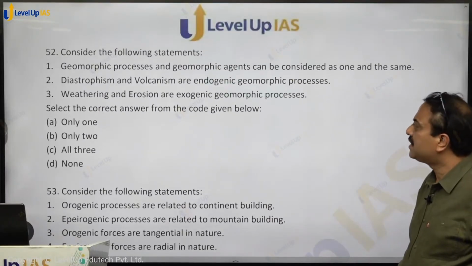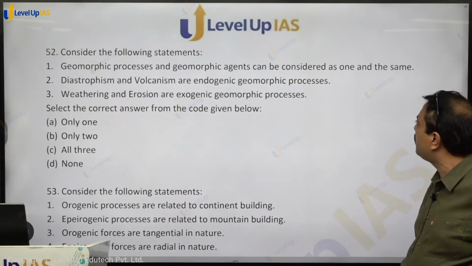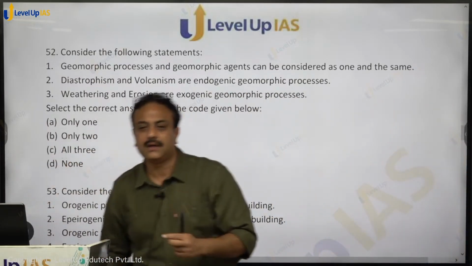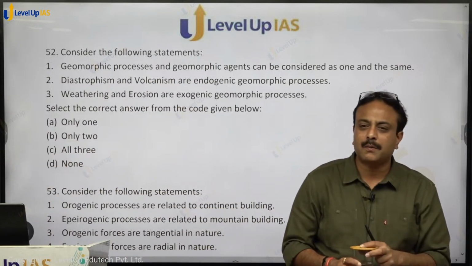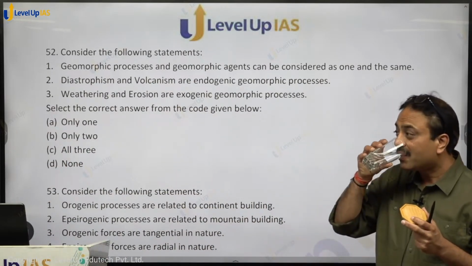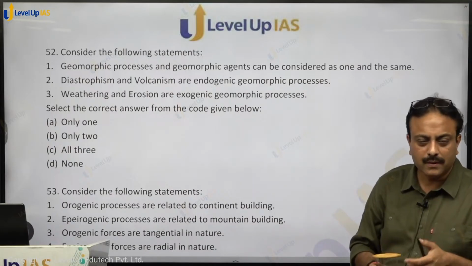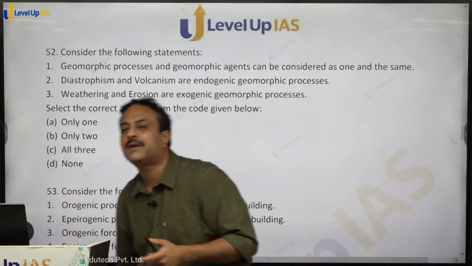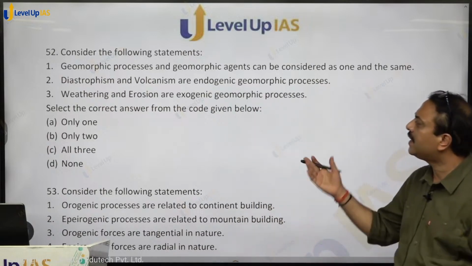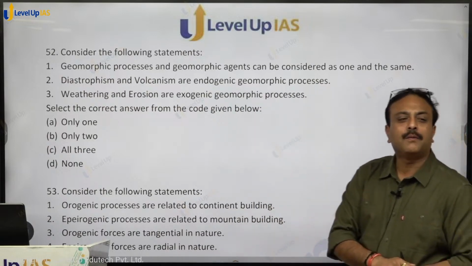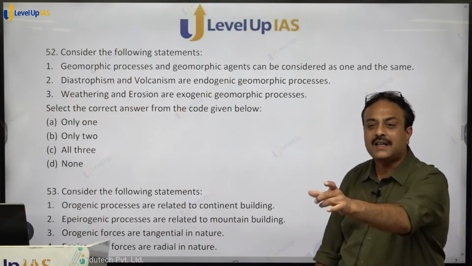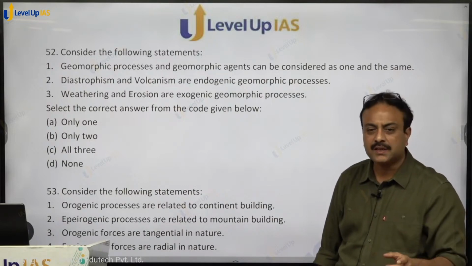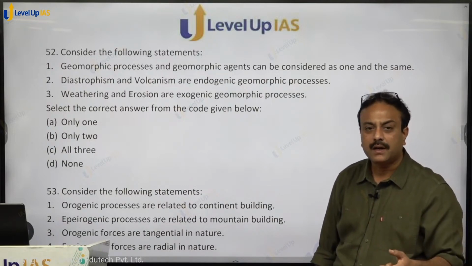Consider the following statements. Geomorphic processes and geomorphic agents can be considered as one and the same. Geomorphic process और geomorphic agent same हो सकता है? Yes or no? Geomorphic processes and geomorphic agents are one and the same, correct or wrong? 100% correct. Geomorphic processes and geomorphic agents, unless and until it is specified separately, they are considered to be one and the same, and specifically for exogenic, 100% correct.